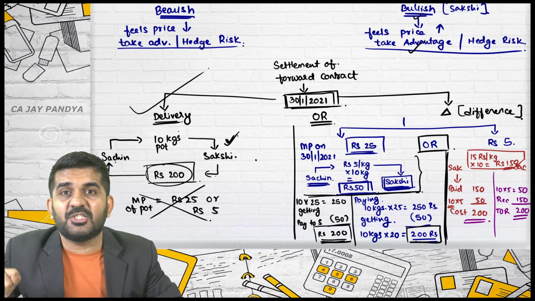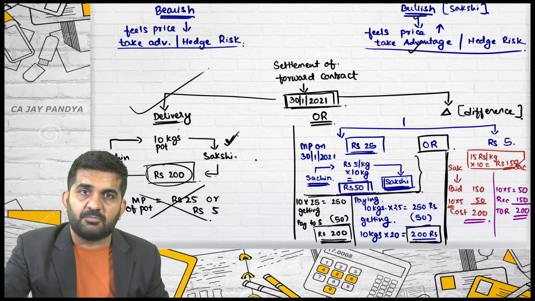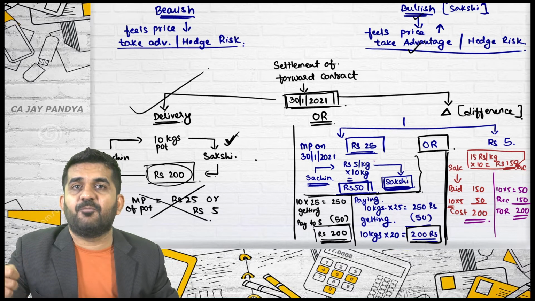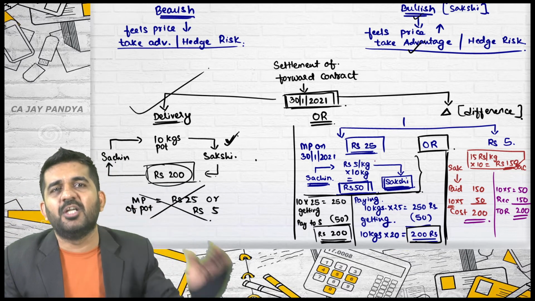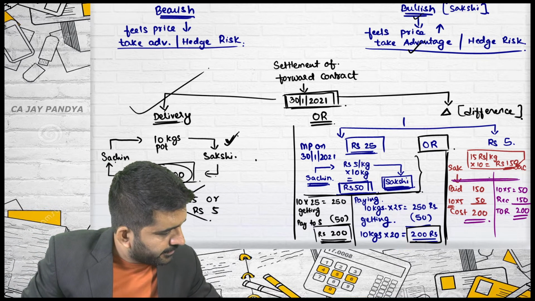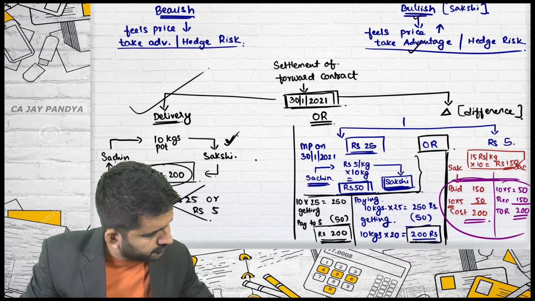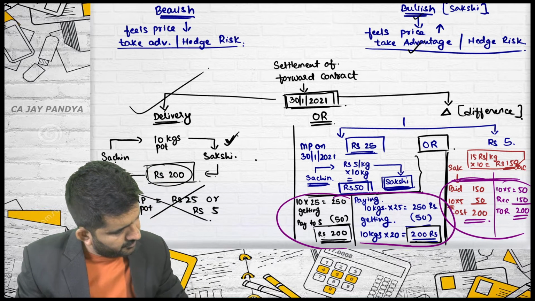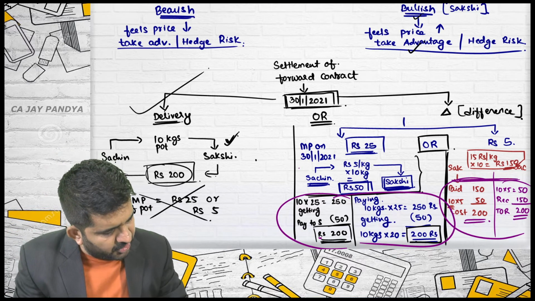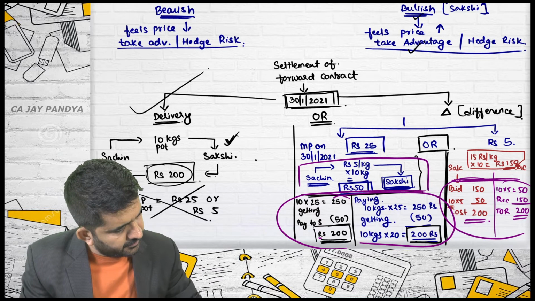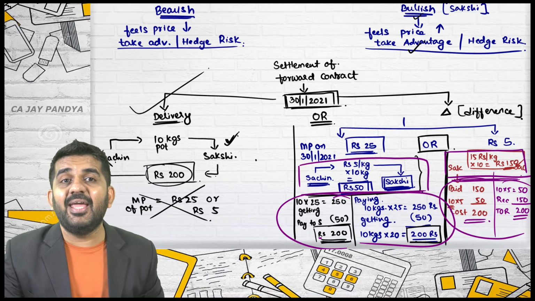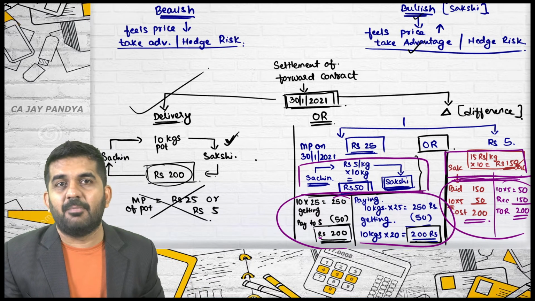Only one person is giving to another person. Here, if the settlement is done through delivery, the potatoes are given from Sachin to Sakshi and Sakshi will be paying 200 rupees to Sachin. In settlement by differences, one party pays to another party. That's it, and that is the settlement. Please understand this portion is just the logic of settlement by differences. This portion is nothing but settlement by difference.